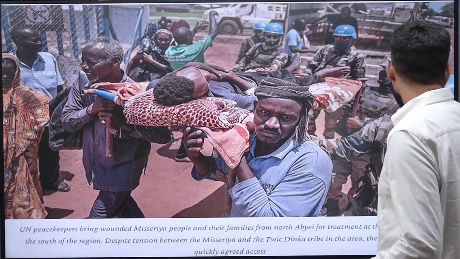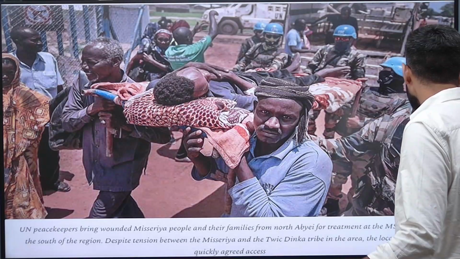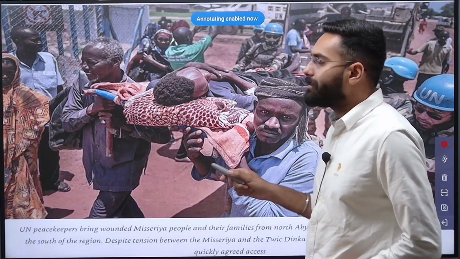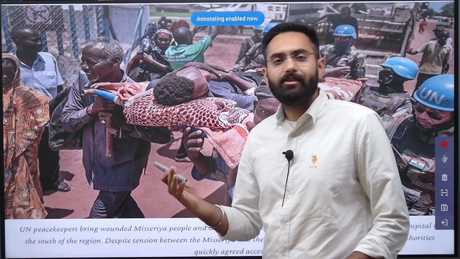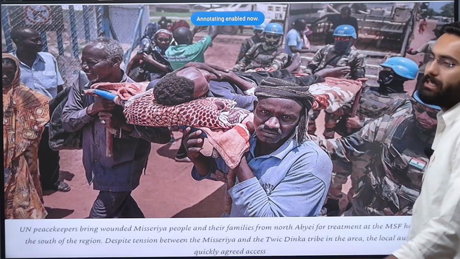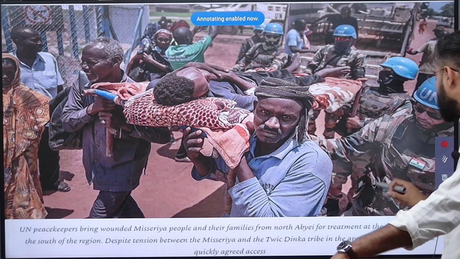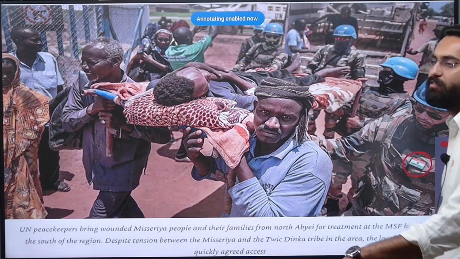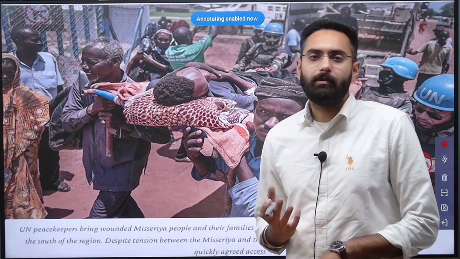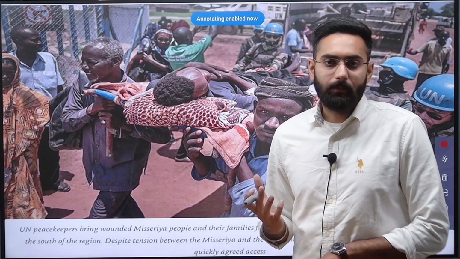The civil strife is very perceptible from this picture, in which you can see people carrying children to the hospitals, being assisted by the UN peacekeepers, the blue helmets, and India being one of the largest contributors to the UN peacekeeping forces and the blue helmets.